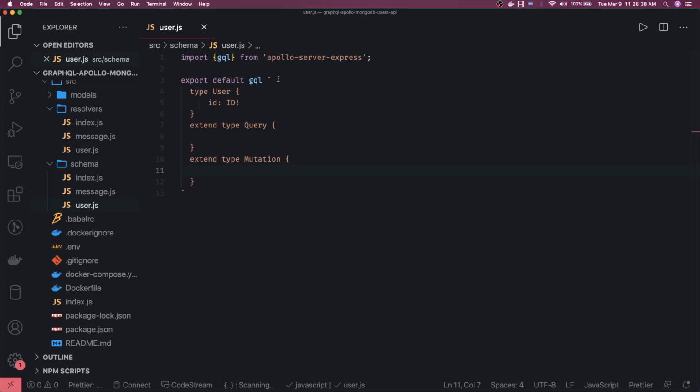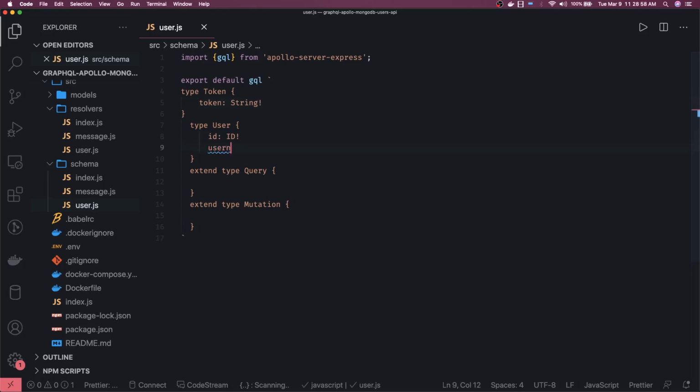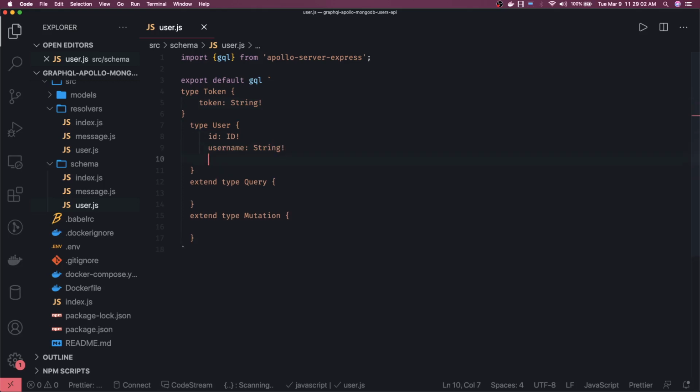We can also have another type which is Token. Once the user is logged in, we should be able to return some token string. Token is of type String and that is required. ID is also required in the user. So in the user object we have a username of type String, an email of type String, and many more fields.